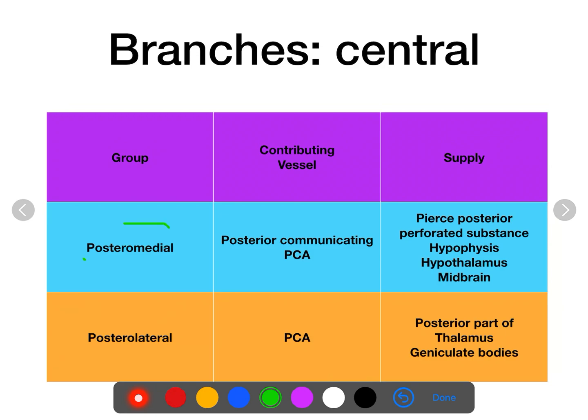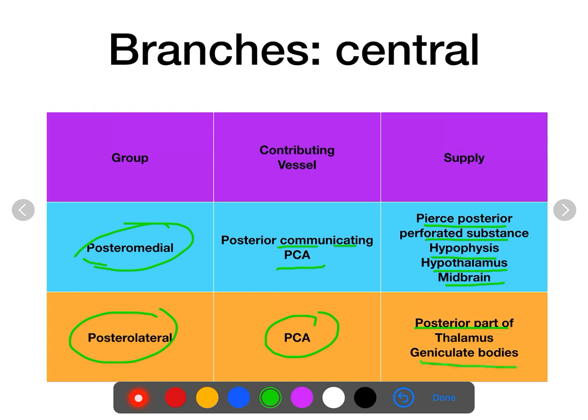The posteromedial group is formed by the posterior communicating artery and posterior cerebral artery, pierces the posterior perforated substance, and supplies the hypophysis, hypothalamus and midbrain. The posterolateral group, formed by the posterior cerebral artery, pierces the posterior perforated substance and supplies the posterior part of the thalamus and the geniculate bodies, which are present beneath the pulvinar part of the thalamus.